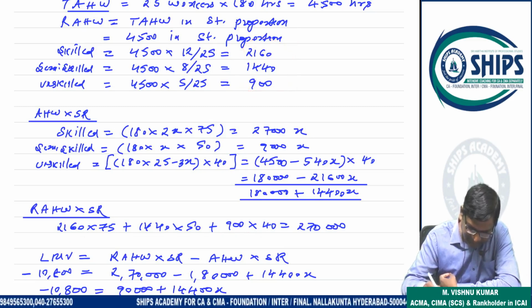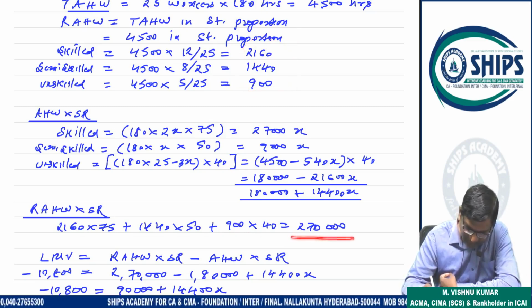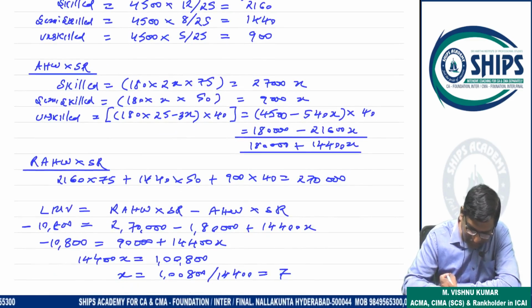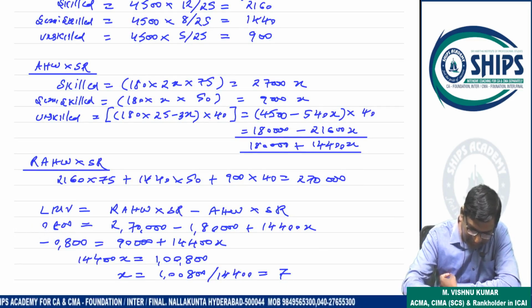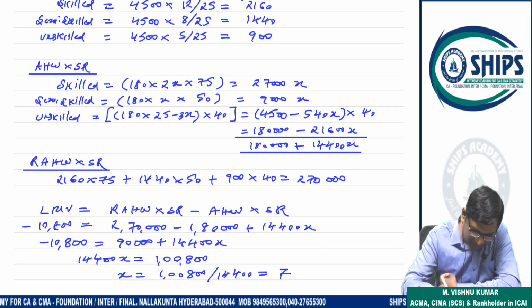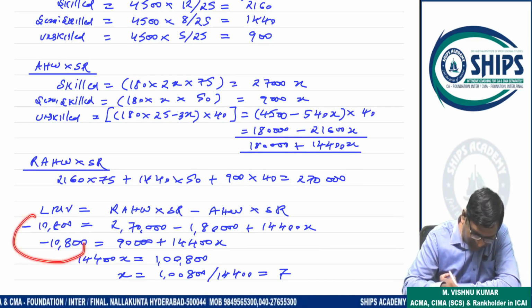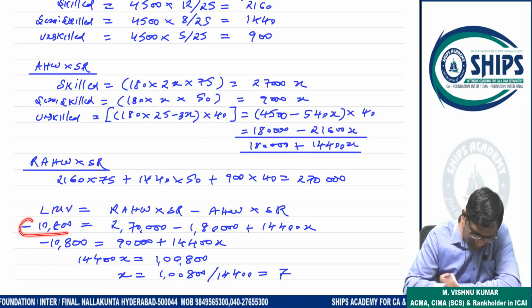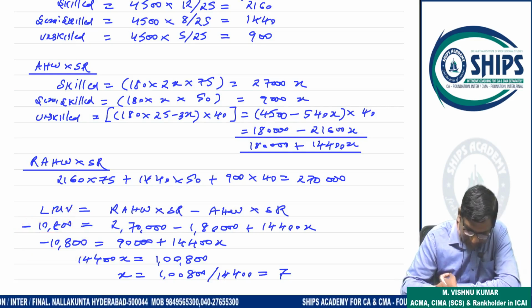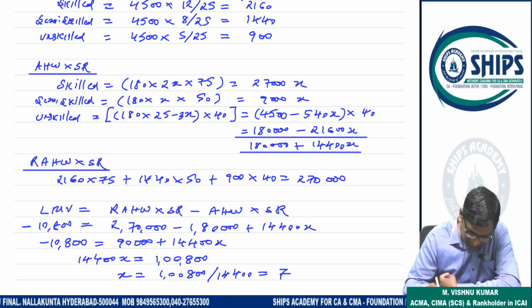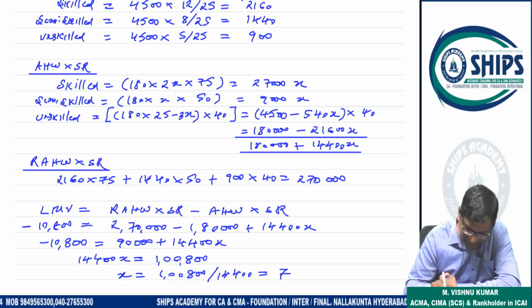Revised actual hours is 2,70,000. Now labor mix variance is what? Revised actual hours worked into standard rate minus actual hours worked into standard rate. This is adverse, given 10,800 adverse. So 10,800 adverse is equal to 270 minus 1,80,000 plus 14,400. So minus 10,800 into 270 minus 180, 90,000 plus 14,400. So 14,400 x equals 1,800 x, so x is 7.